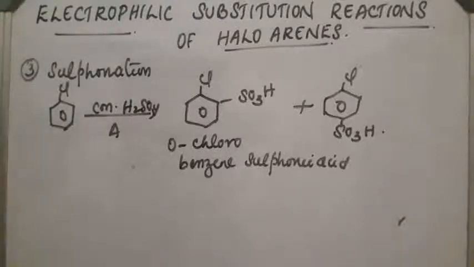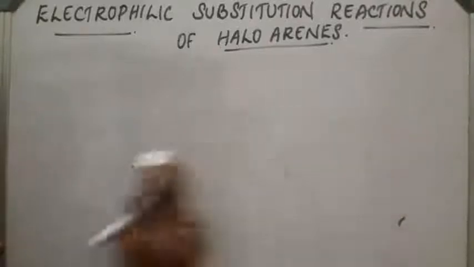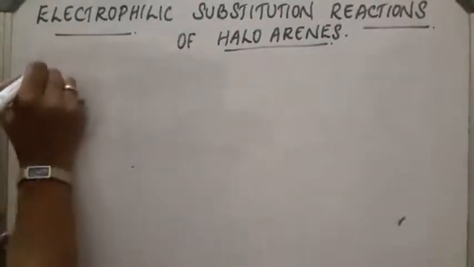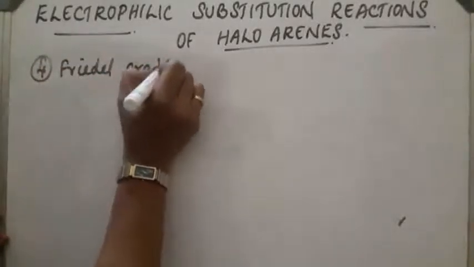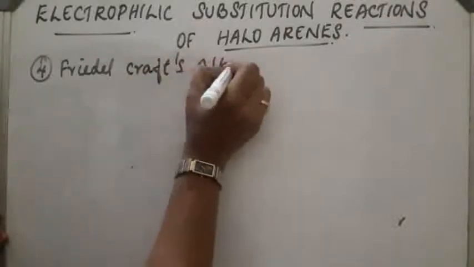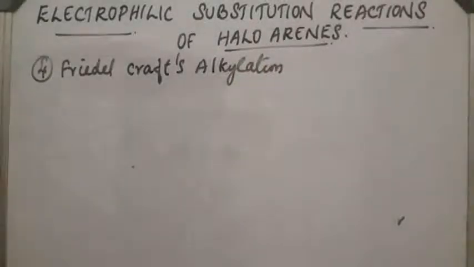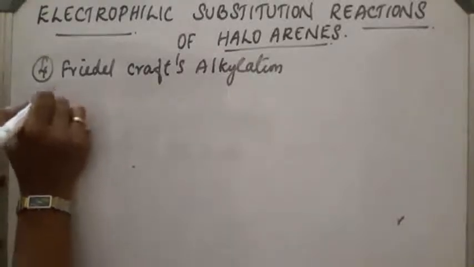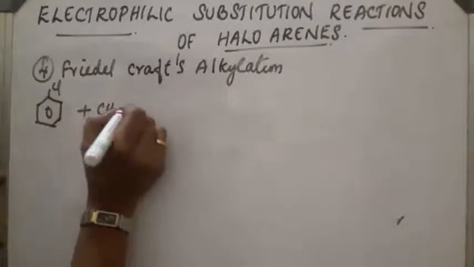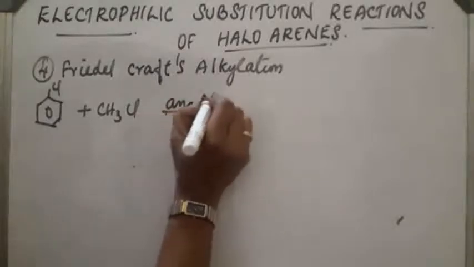Next, fourth reaction, Friedel-Crafts alkylation and acylation reaction. Friedel-Crafts alkylation first. Here, chlorobenzene reacts with alkyl chloride in the presence of anhydrous AlCl3, and the reaction takes place.